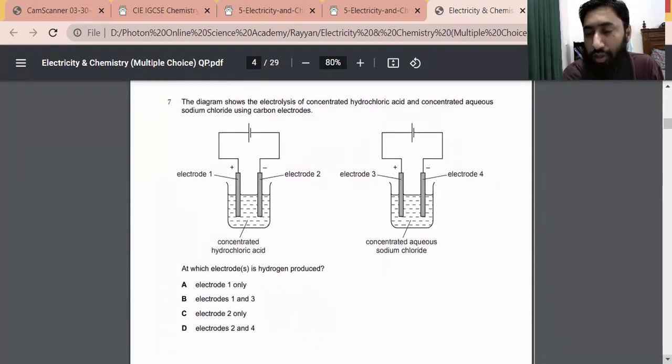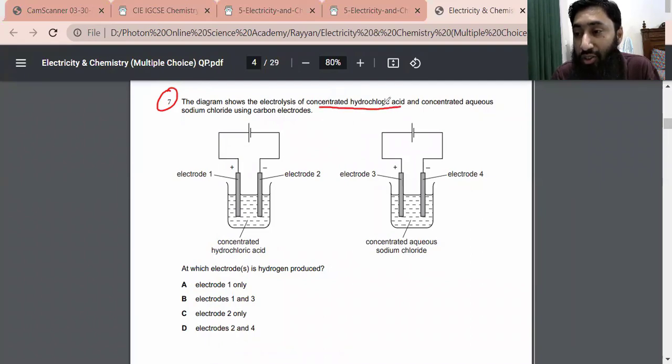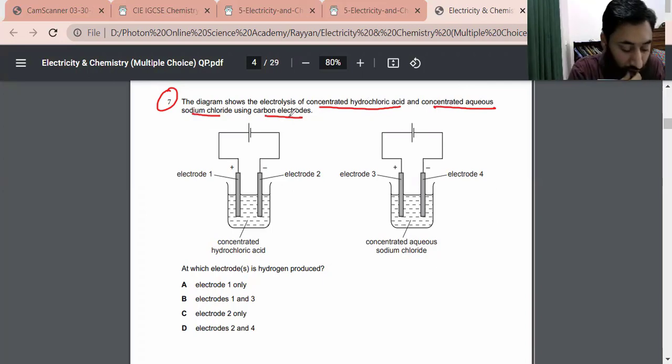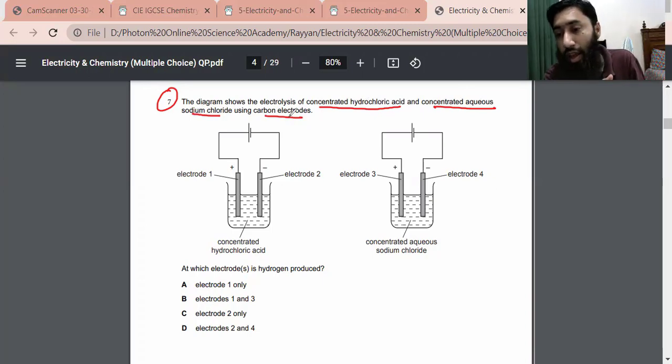The other question is question number 7. The diagram shows the electrolysis of concentrated hydrochloric acid and concentrated aqueous sodium chloride using carbon electrodes. You guys know that carbon electrodes are inert electrodes, and the nature of the electrode also affects the products which appear at the anode and cathode. Carbon electrode is an inert electrode.